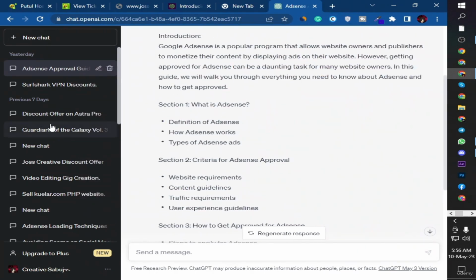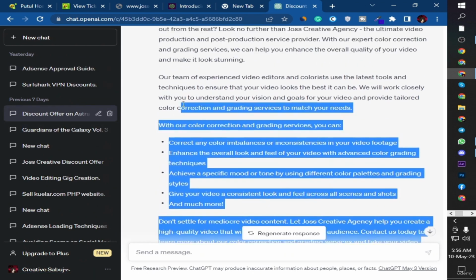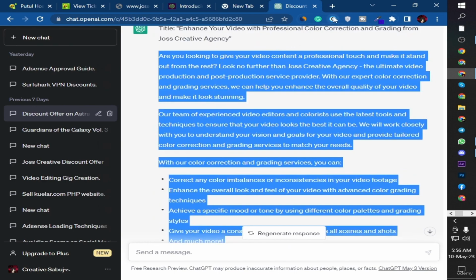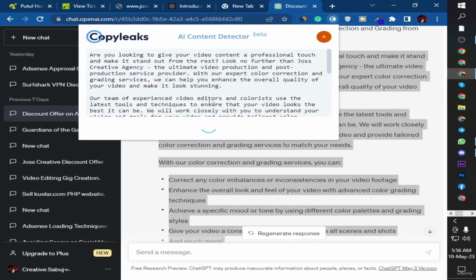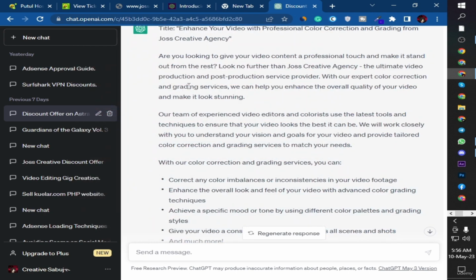And if I show you some article like this, and if I copy it like this, here you will see that AI content is detected. Most of the people just copy and paste, and don't have enough knowledge to use ChatGPT. So enroll in our course and you will learn more about how to use ChatGPT and write content for free.